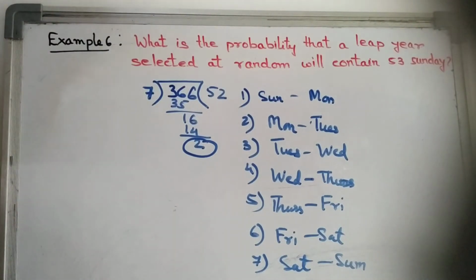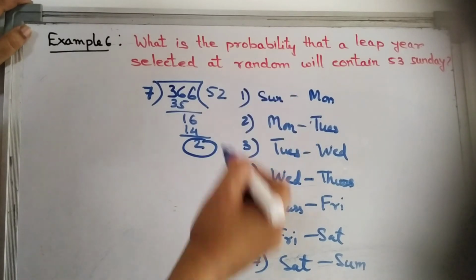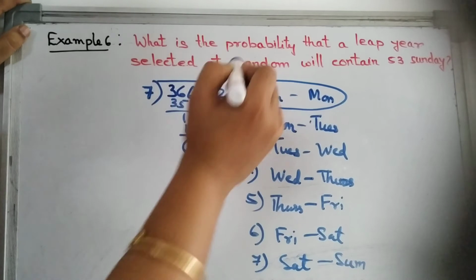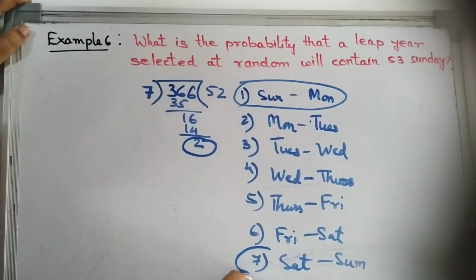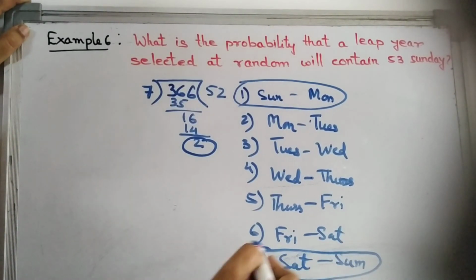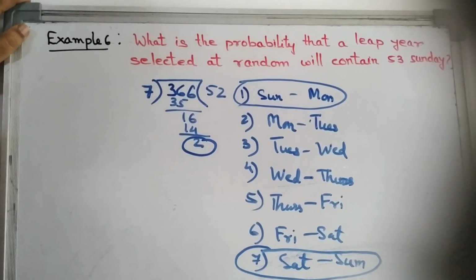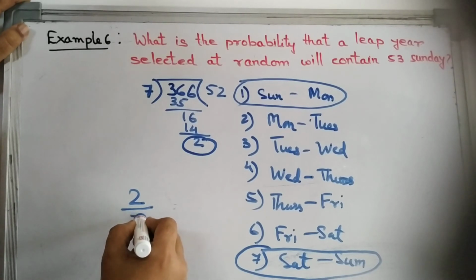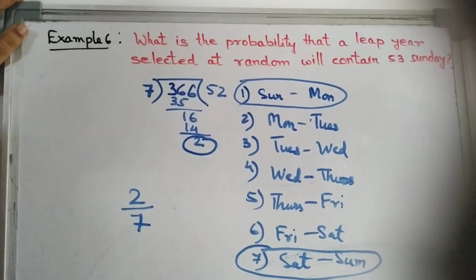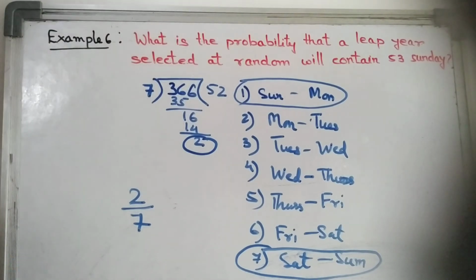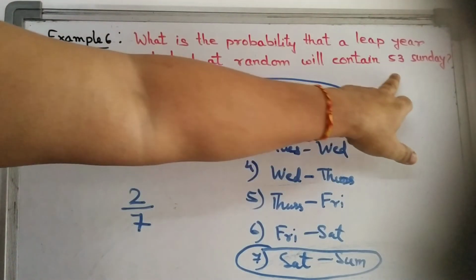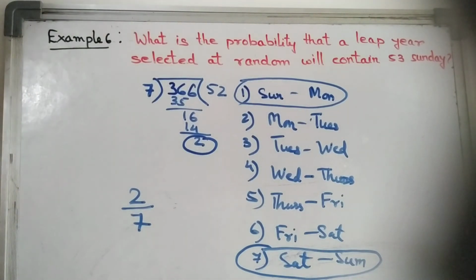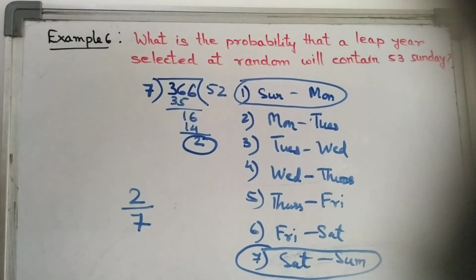So all possible cases are 7, and the favorable cases are if we get the combination Sunday and Monday, or the combination Saturday and Sunday. So the favorable cases are 2 and all possible cases are 7. So the required probability, that means the probability of getting 53 Sundays, is 2 by 7. So I hope you get it and it is clear.